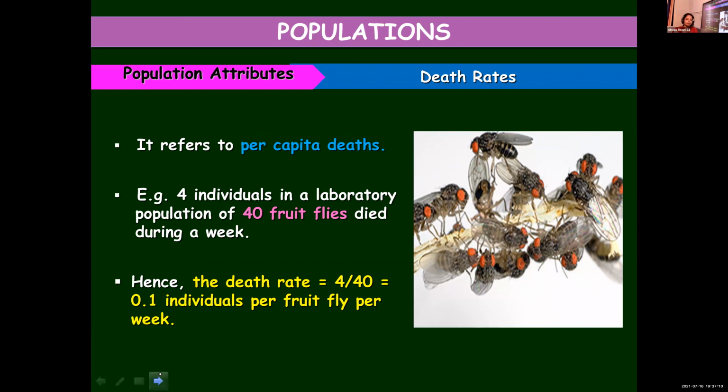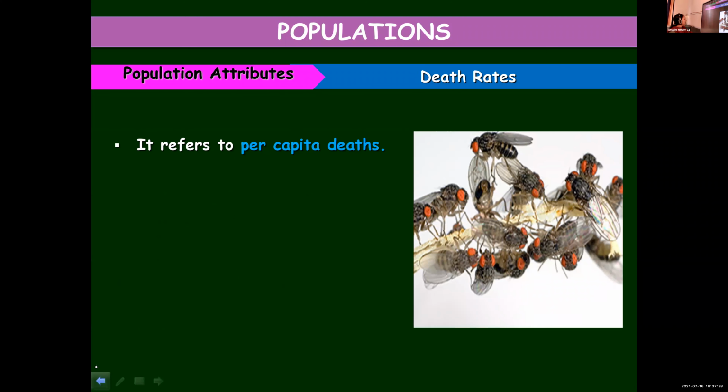So the death rate is calculated by dividing 4, the number of fruit flies that died, by the initial population, 40, which is equal to 0.1 individuals per fruit fly per week. These 4 fruit flies died within a week. That is why it is said per week. In the previous one, we said it is per year. Okay, hope you are remembering what I showed.